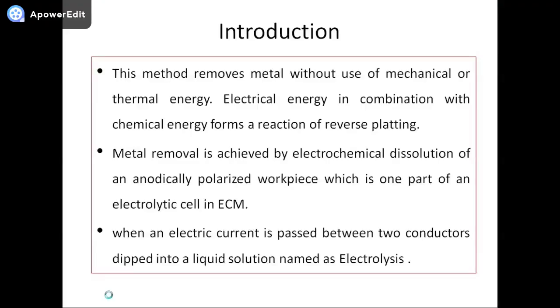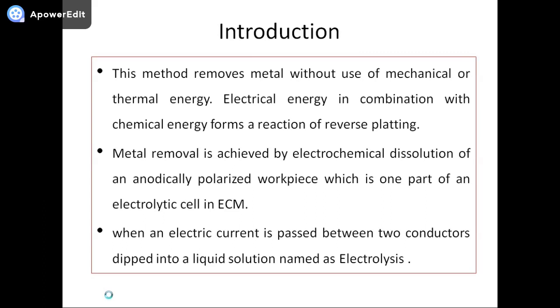Electrochemical machining removes material without the use of mechanical or thermal energy. Electrical energy in combination with chemical energy forms the reaction for reverse plating. Direct current at relatively high ampere and low voltage is continuously passed between the anodic workpiece and the cathodic electrode through the conductive electrolyte.